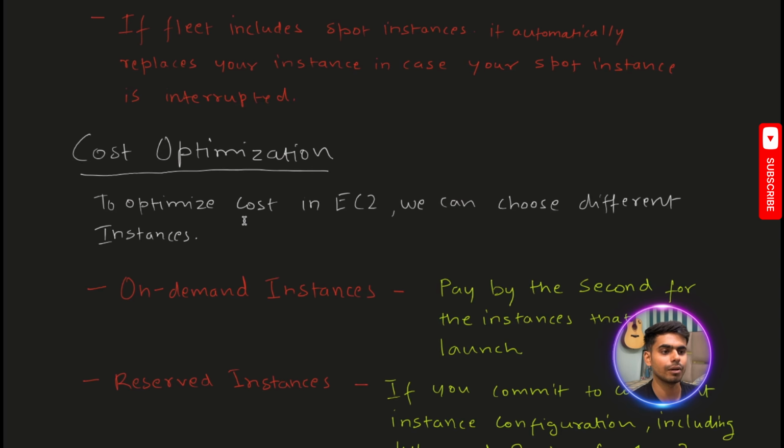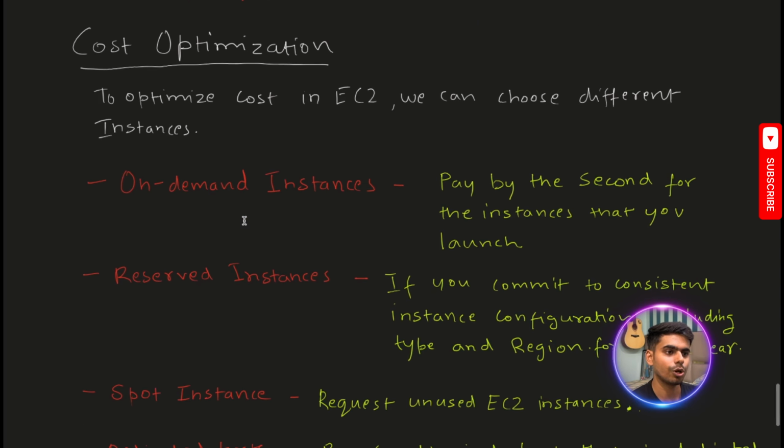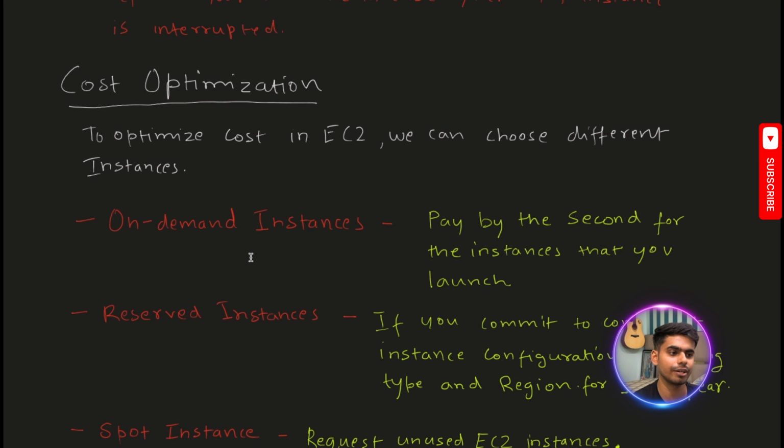Now let's discuss cost optimization. To optimize cost in EC2, we can choose different instances. Let's discuss on-demand instances. For these instances, you pay by the second after you have launched one. Each second you are using them, you are paying for that particular instance. So this is one way to cut your costs. When you know that your website will not have regular traffic, but when traffic comes, you need it to be catered to, in that case you can use these instances.